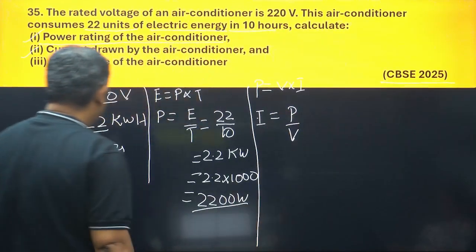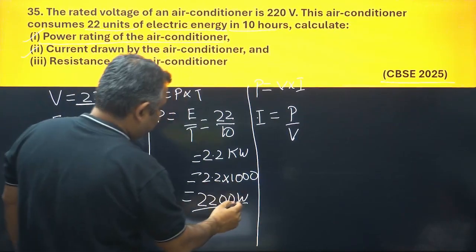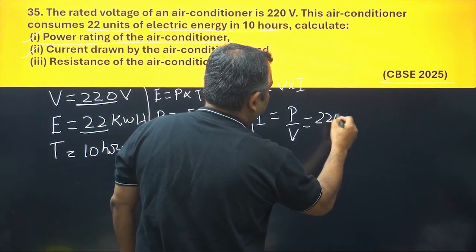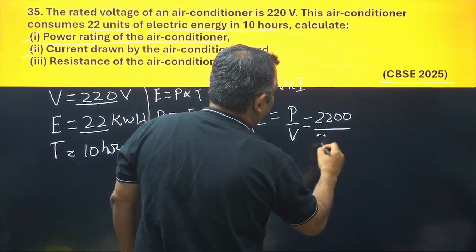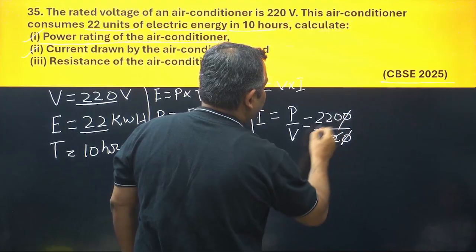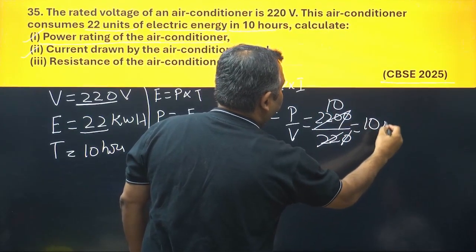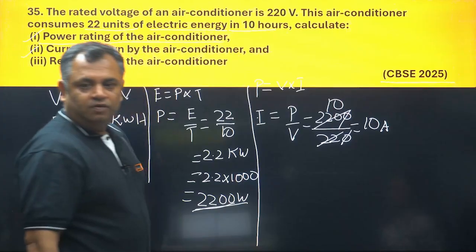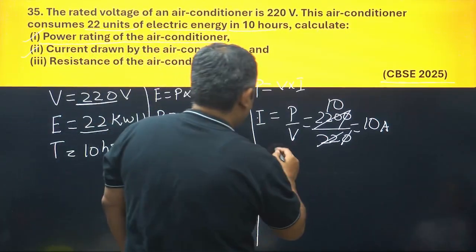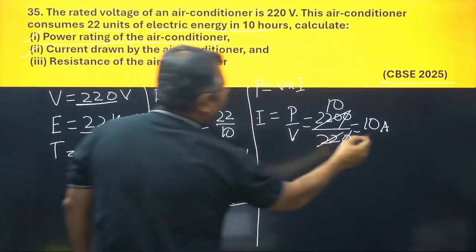What is V here? V has been given as 220. Power is 2200, which will be equal to 2200 upon 220. This and this get cancelled and this is 10. So I is equal to 10 ampere here. When I is equal to 10 ampere, the second question says current drawn by the air conditioner is 10 ampere.